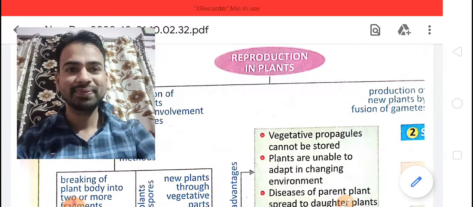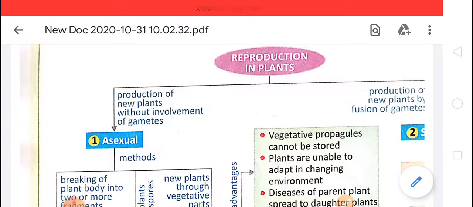So children, reproduction in plants. Reproduction, you know very well, is a biological process by which an organism produces another organism which is similar to itself.